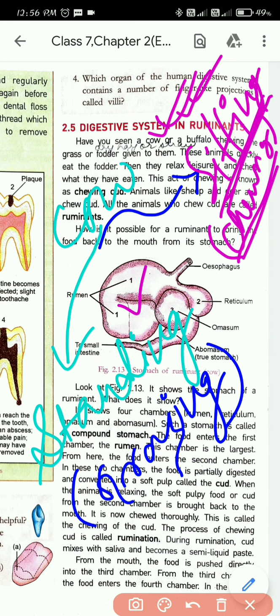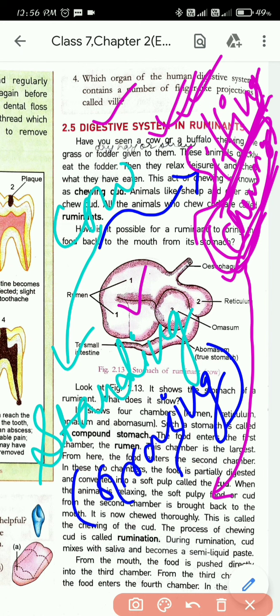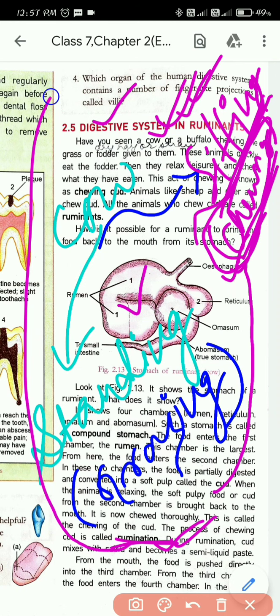This chewing part is actually a very important part of their digestive system, and this chewing is known as rumination. This is what we will be learning about the digestive system. The animals who possess this process are known as ruminants.